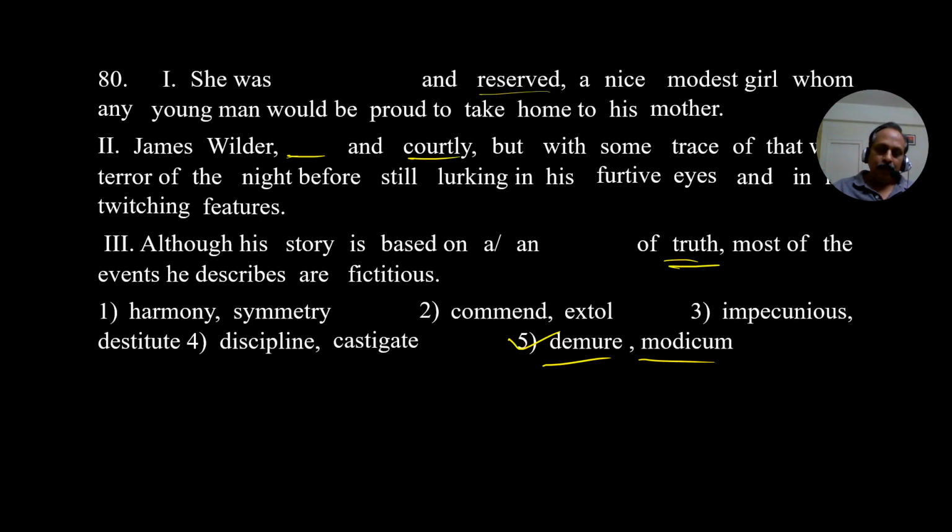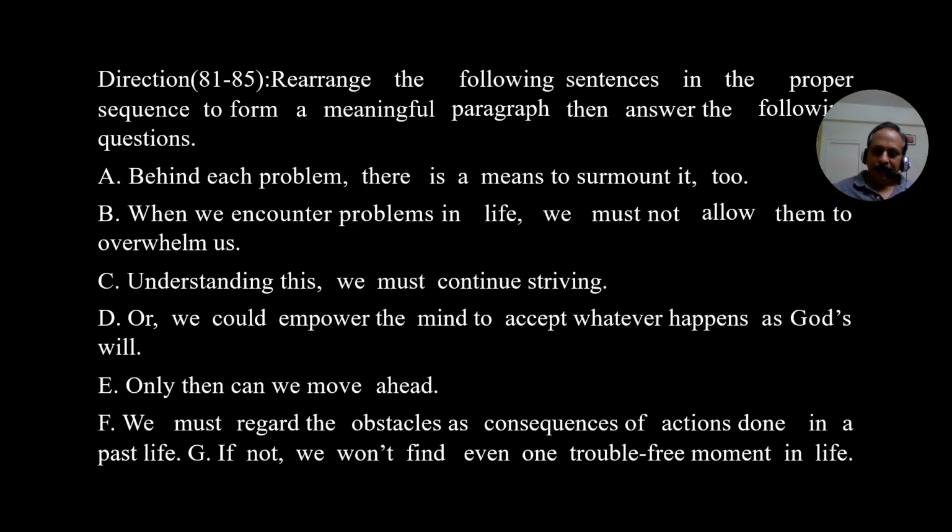And I hope you understand it is not practically possible to give the meanings of all these words. It takes a lot of time. But I suggest after the session, for example, destitute, a very poor person, destitutes of Calcutta. Mother Teresa worked on the destitutes in and around Calcutta. For that, she got the Nobel Prize. And important words like castigate, extol. What I suggest, after the session, please refer to all these words and maintain them. Once you spend time on all these words, you will get a mini dictionary.